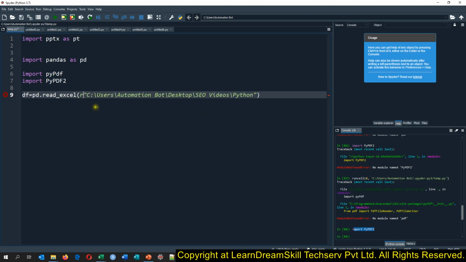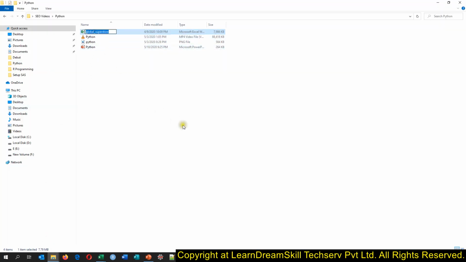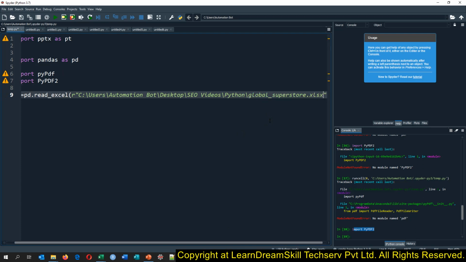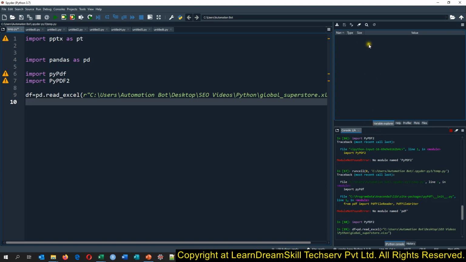And I need to write the r here, because Python will ask you to give the forward slash. If you want to use the single backward slash, you need to give the r, then it will escape it. Then you give the file name, whatever file we have in Spyder, with .xlsx, and press F9. In the variable explorer, right now we have nothing, so Python is working to import this file.